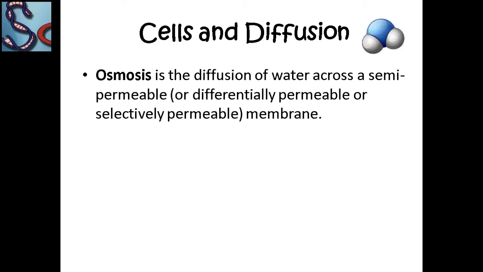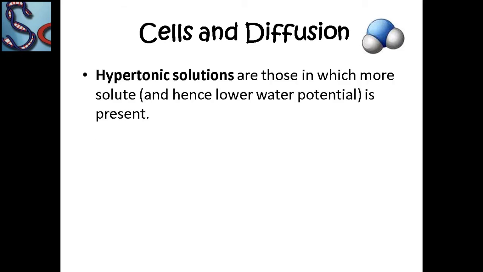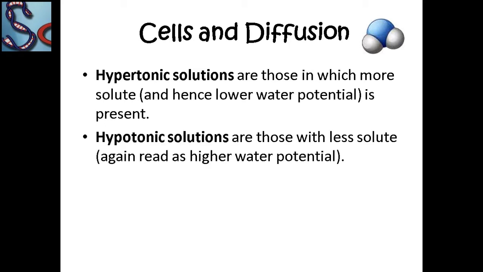Osmosis is the diffusion of water across a semi-permeable membrane or selectively permeable membrane. The presence of solute decreases the water potential of a substance. As a result, different types of solution are formed. Hypertonic solutions are those in which more solute is present.